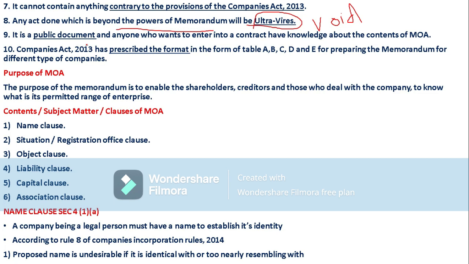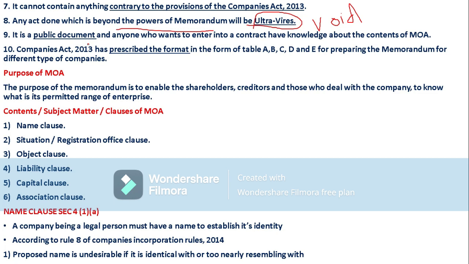If, as a shareholder, I want to purchase shares from that company, definitely I have to see the performance of that company. So how can we know the performance, or how can we know the main objects and aims of that company? By seeing the public document. For example, I want to invest in a manufacturing company.